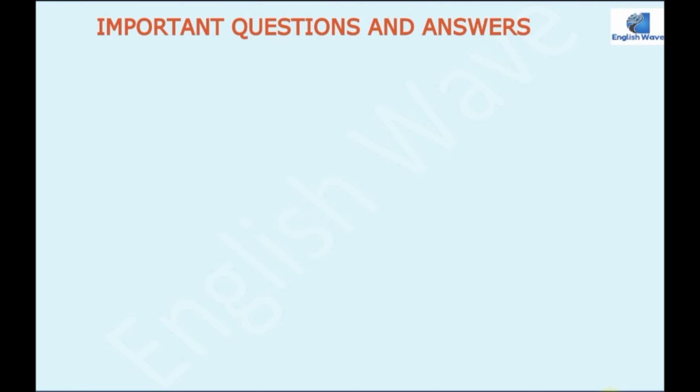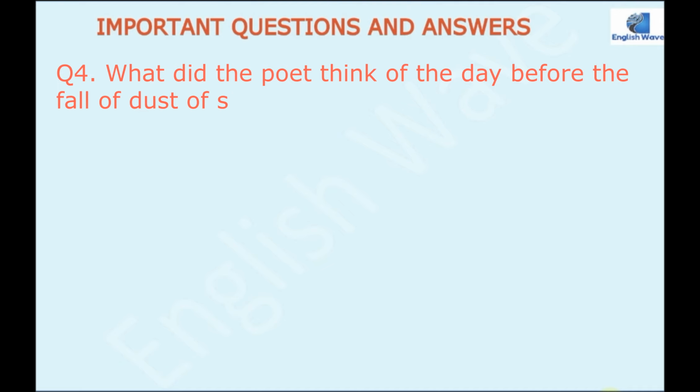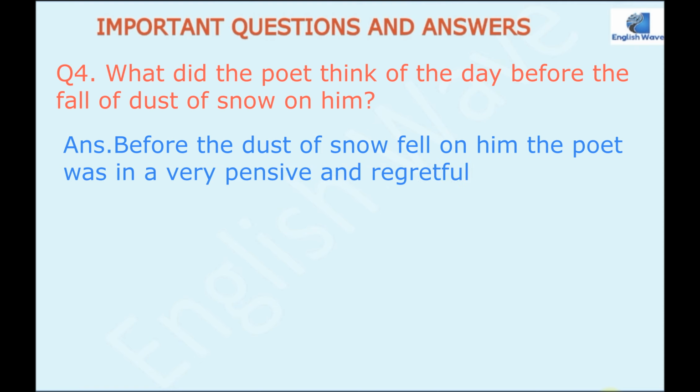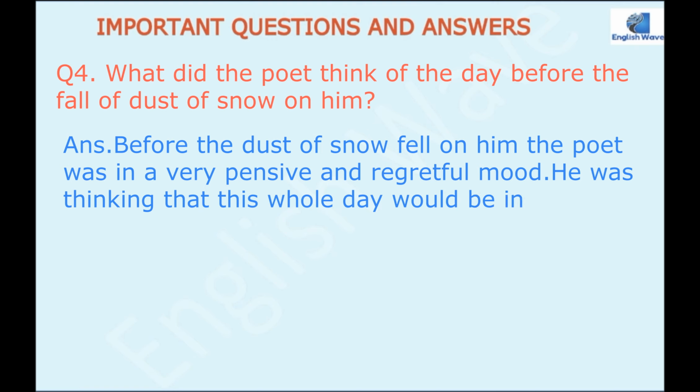Next question. What did the poet think of the day before the fall of dust of snow on him? So answer would be, before the dust of snow fell on him, the poet was in a very pensive and regretful mood. Pensive means deeply sad and thoughtful. He was thinking that this whole day would be in vain. In vain means in waste.